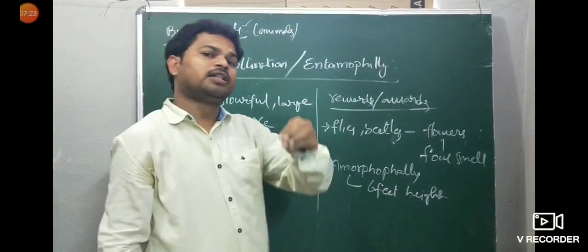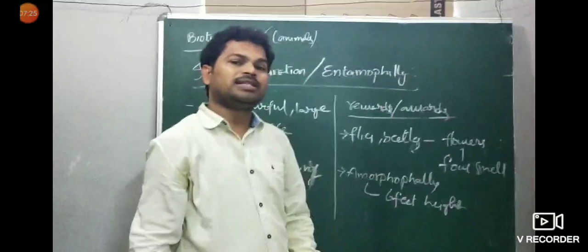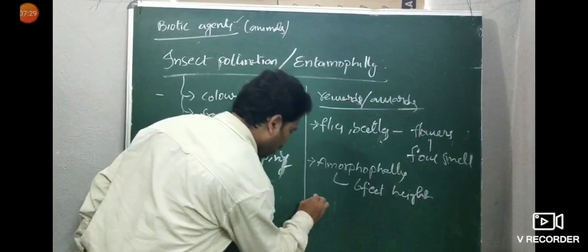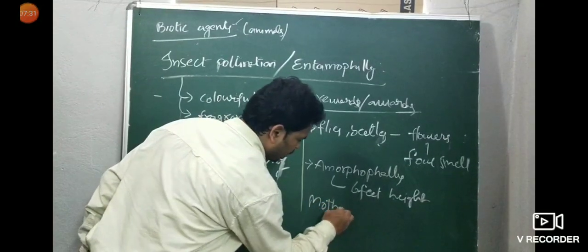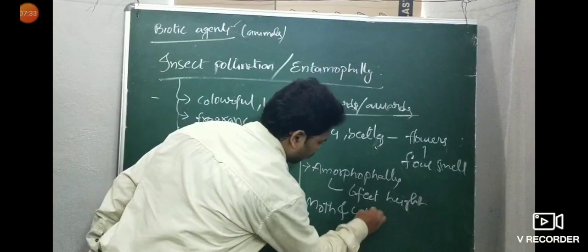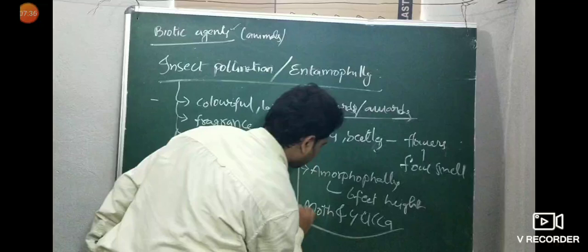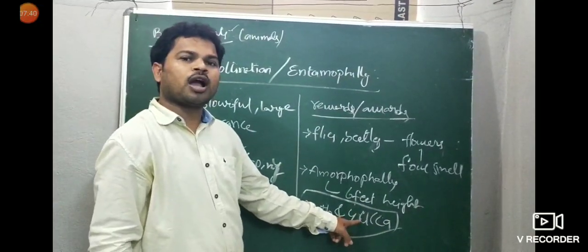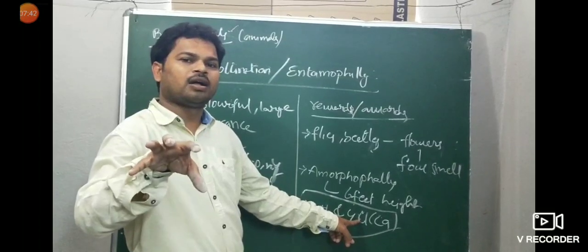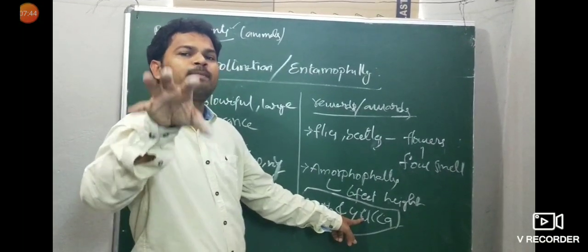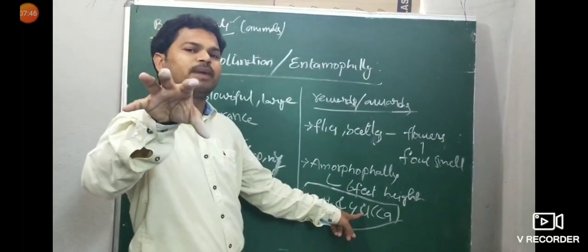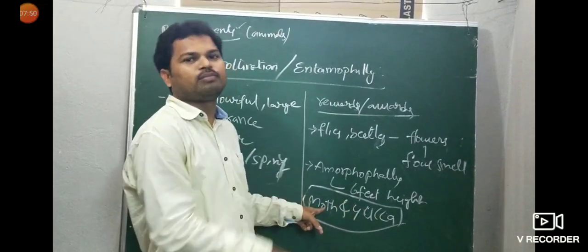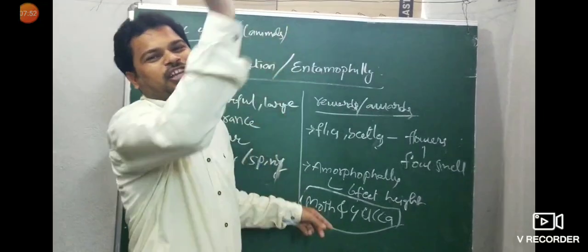Not only that, there is one more important word: a symbiotic relationship. One important example is the moth and the yucca plant. This is a very important association. The yucca plant provides the ovarian chamber to lay the eggs of the moth, and the moth helps in pollination.